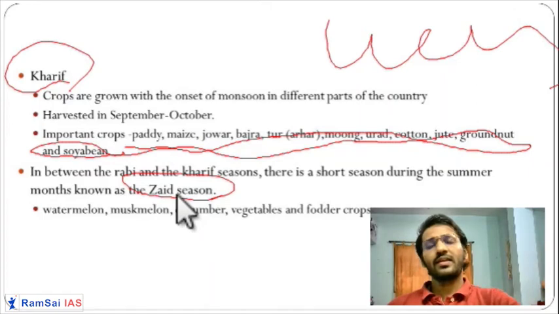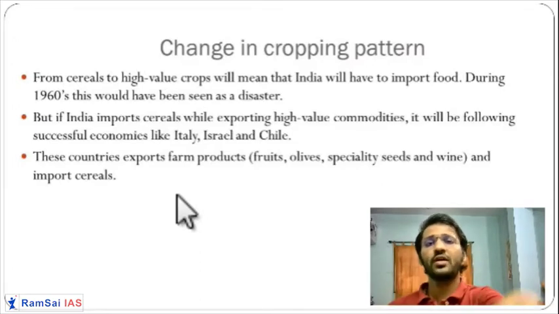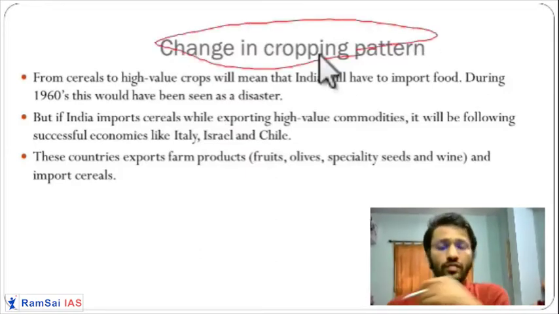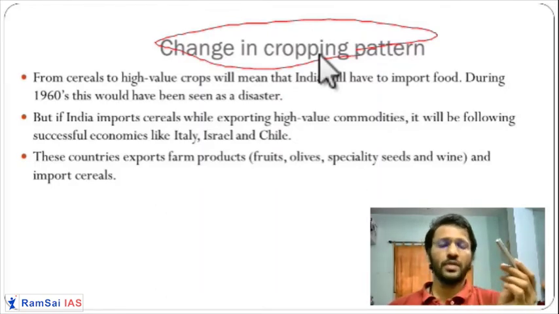Now, friends, these are the three types of crops that are taken as a part of the cropping pattern of India. Since independence, we have been thinking about changing the cropping pattern. Right now also lots of research is going on about it. What do we mean by changing the cropping pattern? That means you change the habits of the people depending upon changing climatic, economic, and population circumstances. You change the cropping pattern to match the changing social, climatic, and economic conditions.